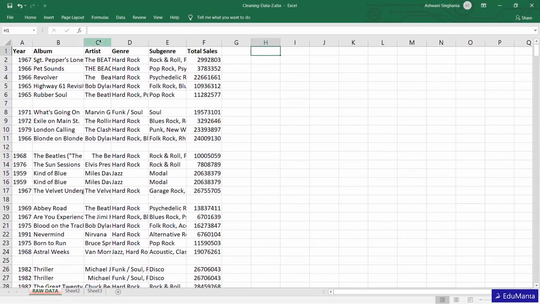Then second thing, for example, let's look at this artist column. Okay, before that, let's do one more thing. We can see that most of the data is hidden behind columns. Okay, for example, this particular column's data is hidden behind column D. So we need to create specific space in this particular sheet so that every data is visible. Okay, so we can do it in two ways. First, either we can wrap the data so that all the data will appear in the same box fully.